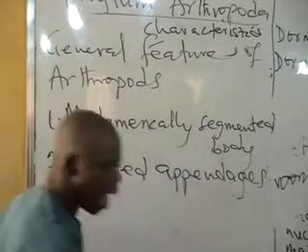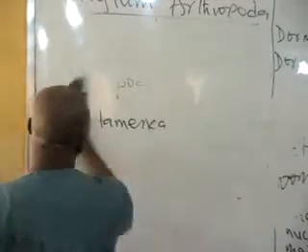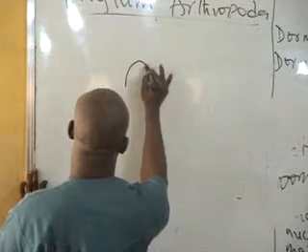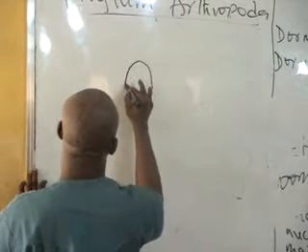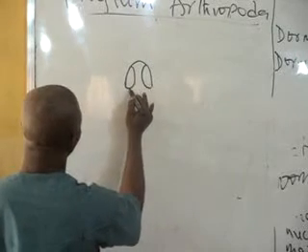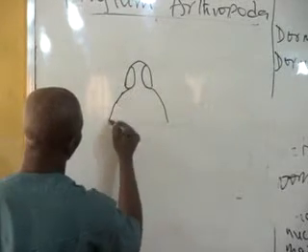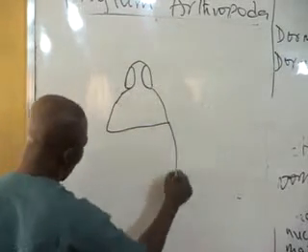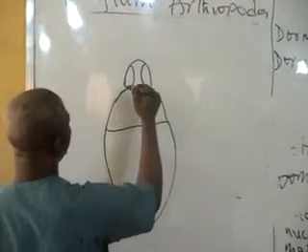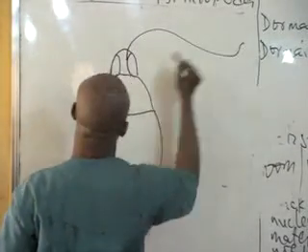For example, I am going to make a brief drawing of one of these organisms so that we can refer to it. A typical cockroach looks like this, with the thorax and the abdomen. This shows the antenna.